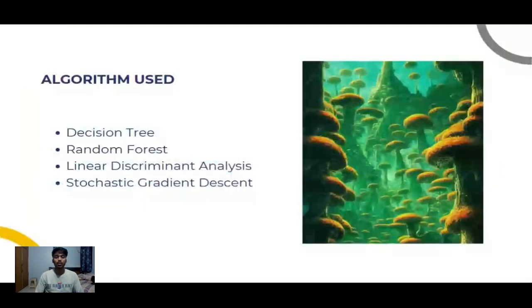Now, these are the algorithms that I've used. There are four algorithms: decision tree, random forest, linear discriminant analysis, and stochastic gradient descent. I could have used a lot more, and I will use a lot more algorithms in the future and compare all of them. But right now, I have used these four, compared their accuracy, and determined in the end which algorithm is the best.